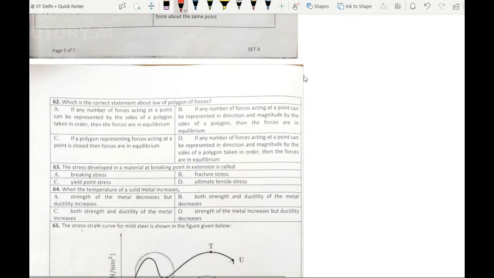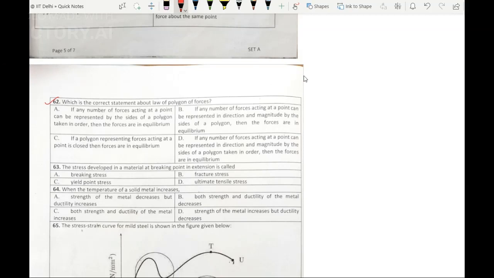Let's move to question number 62. Which is the correct statement about law of polygon of forces? Option A. If any number of forces acting at a point can be represented by the sides of a polygon taken in order, then the forces are in equilibrium. Option B. If any number of forces acting at a point can be represented in direction and magnitude by the sides of a polygon, then the forces are in equilibrium.